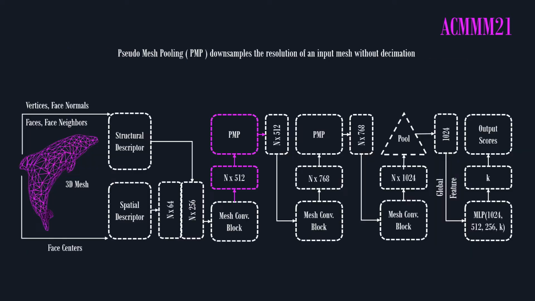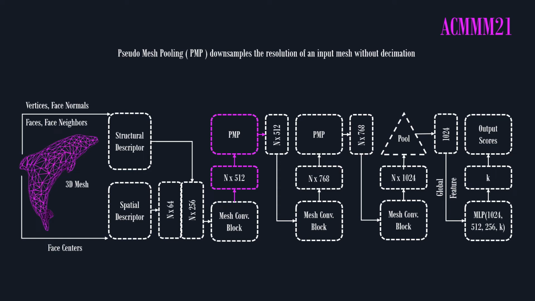Pseudo mesh pooling performs pooling operations on meshes. Unlike other approaches, pseudo mesh pooling does not downsample the resolution of an input mesh by decimation. Instead, downsampling is achieved by carefully eliminating a few faces from consideration in the succeeding layers.